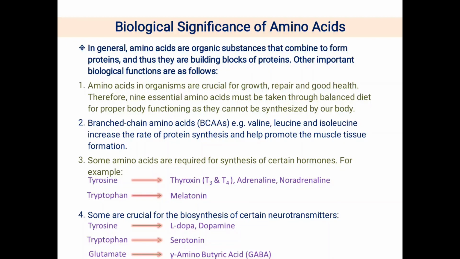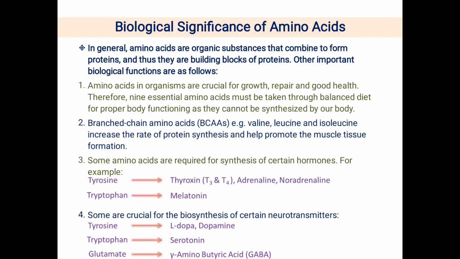They are members of the essential amino acids. From this point they are important in our food for good health, but they are also important because of their participation in the stimulation of protein synthesis and promotion of the good health of muscular tissue, or you can say they promote muscular tissue formation.